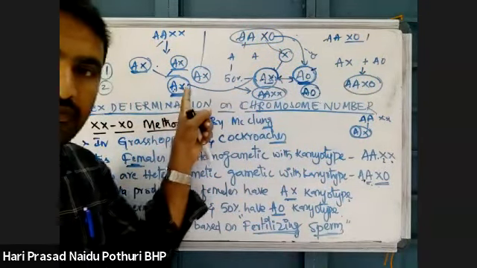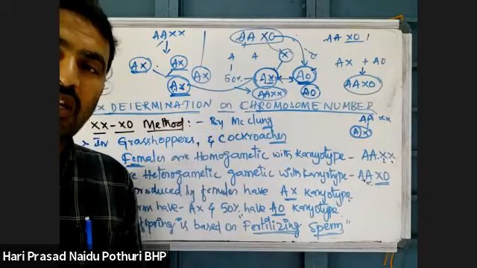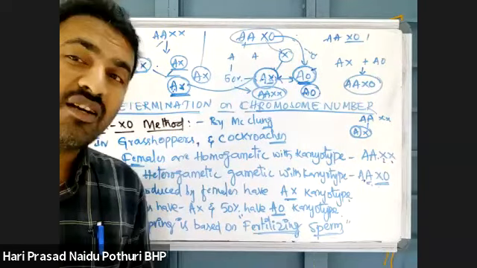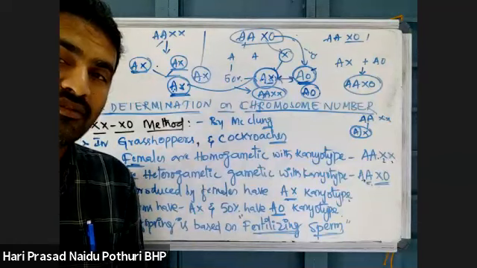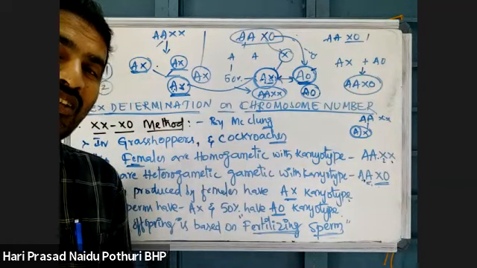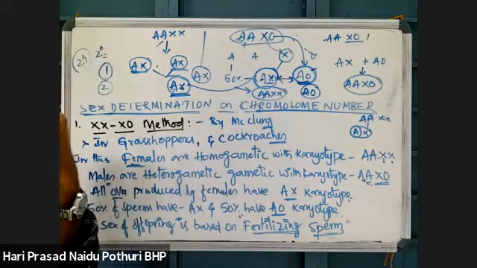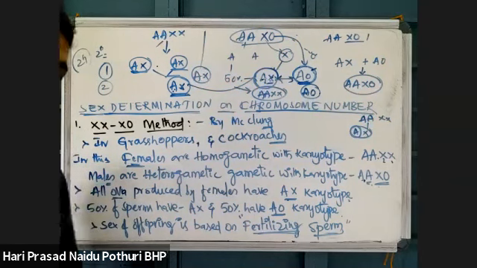Karyotype means the total information regarding the chromosomes inside a nucleus: chromosome sex, ploidy, total number of chromosomes, everything.